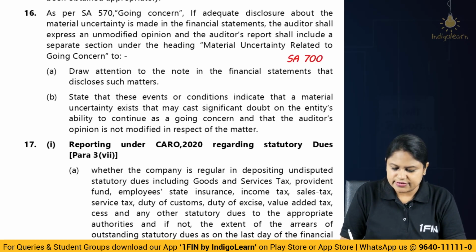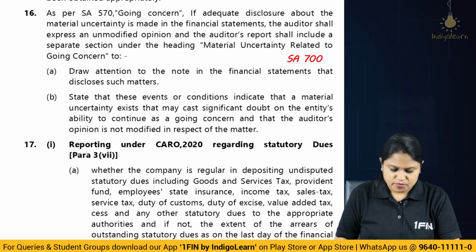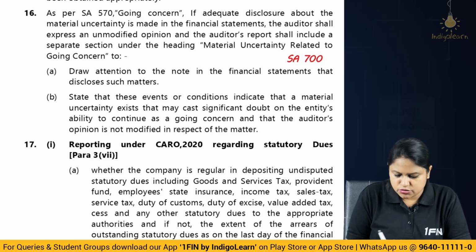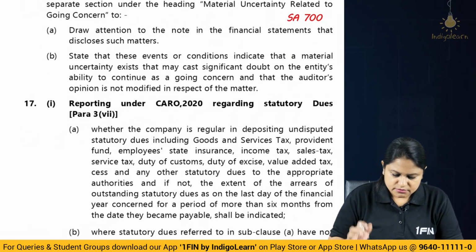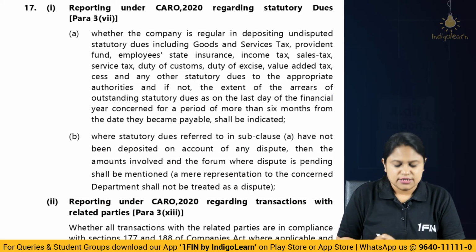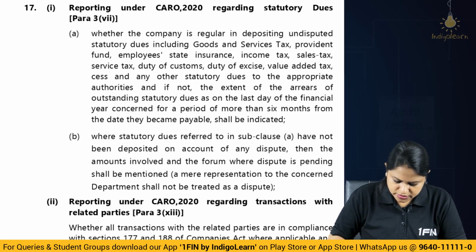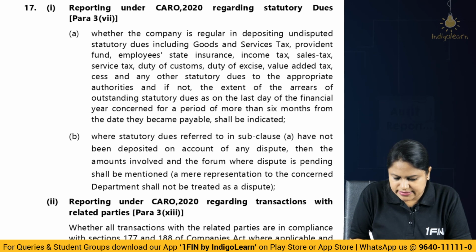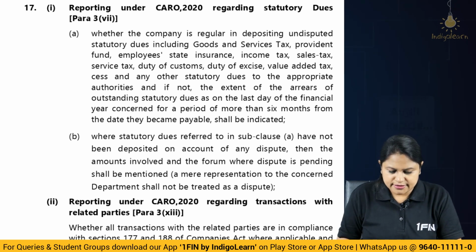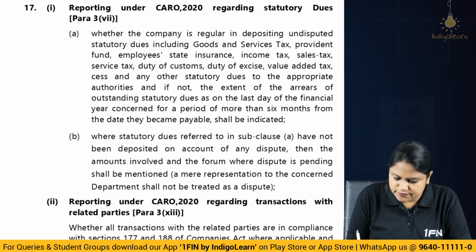So when you look at SA 700, this part we have discussed in detail. Correct? So you have to draw attention to the note and also tell that your opinion is not modified in the given aspect. Then Karo, I told you, is clause number 7 and it is going to be clause number 13. In 13 you will see compliance with section 177 and 188.